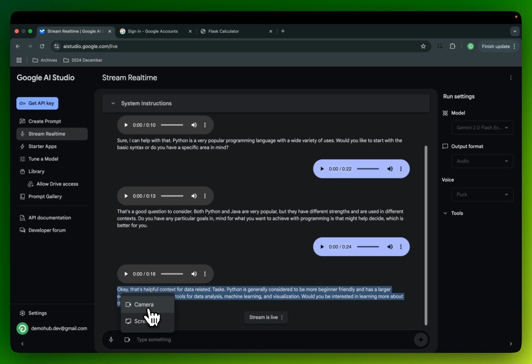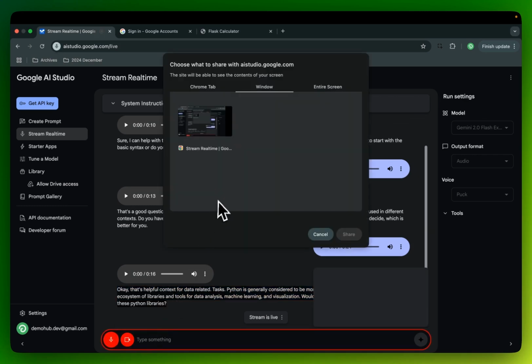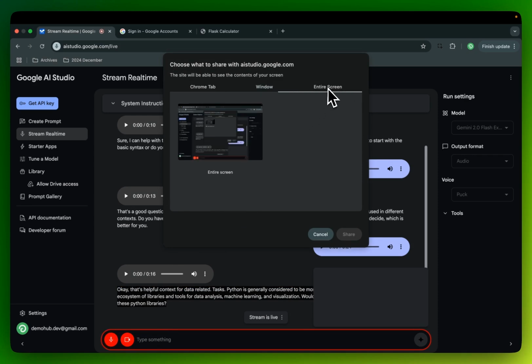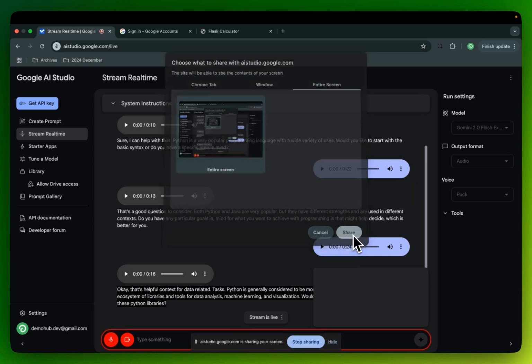So there are a lot of things that are possible with that. But what we want is to share screen. So go ahead, click on share screen. I'm going to share my entire screen. And as soon as I do this, it's going to start talking. So let me switch over to that.